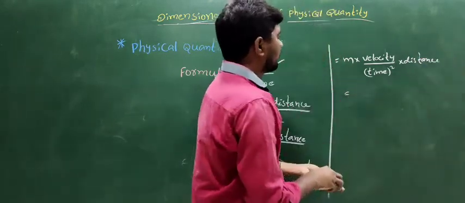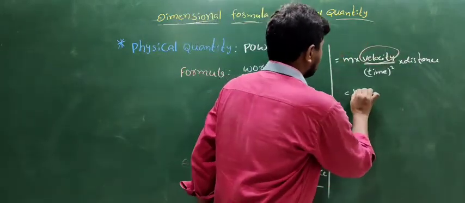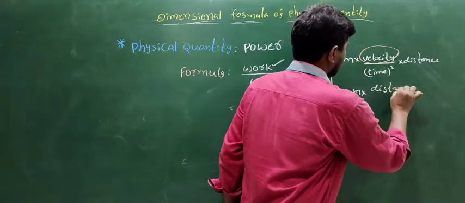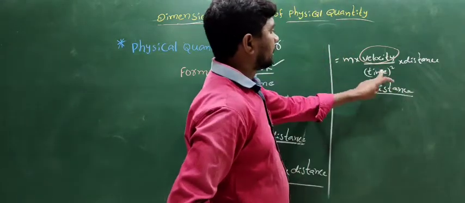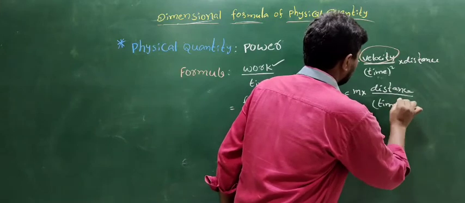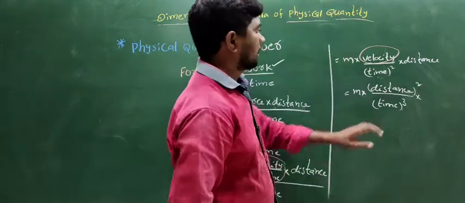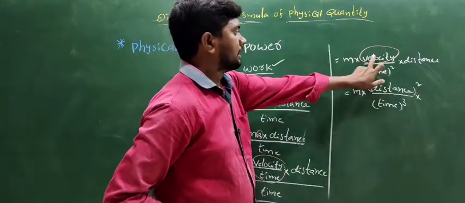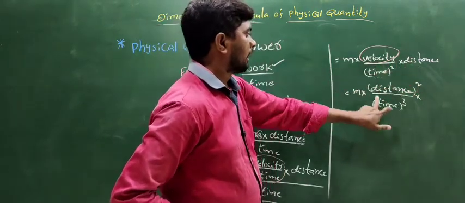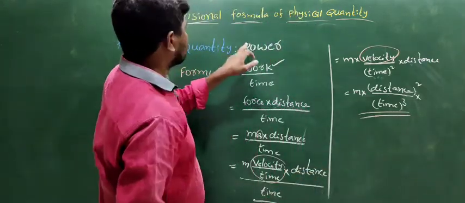Next, another example is the velocity. What is the velocity? Change in the displacement or distance, distance by time. Time by time square, time whole cube, into distance into distance, distance square. Okay, now I can write down velocity: distance by time. Distance into distance, distance square by time into time square, time cube. This is the formula of the power.